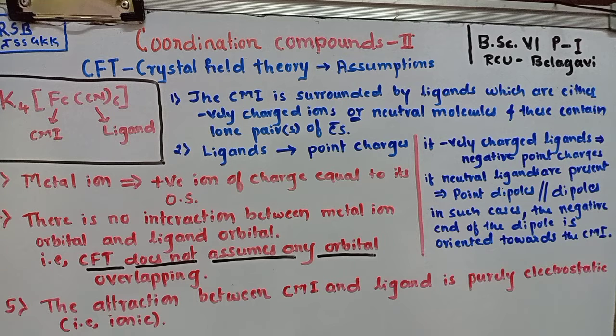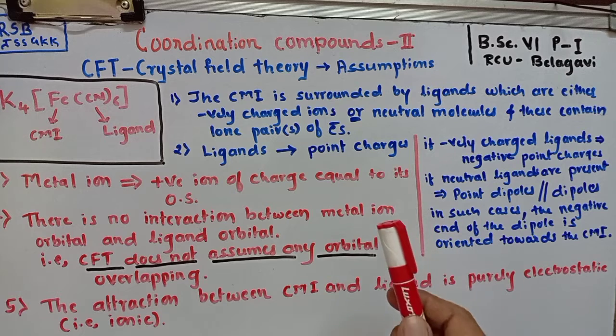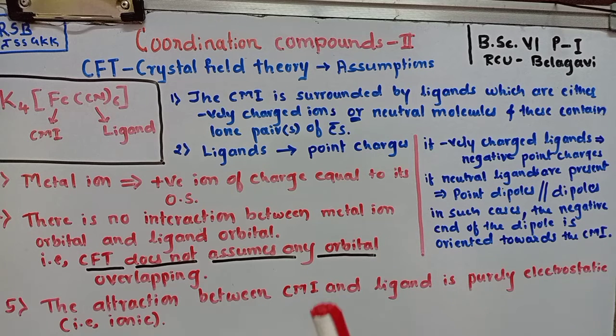Valence bond theory will not explain why the transition metal complexes are colored in nature, and why the magnetic moment value changes with change in the temperature. In some cases, valence bond theory fails to predict whether the four coordinated complex is square planar or tetrahedral. So in order to know all these anomalies or difficulties in coordination compounds, one more theory came into picture, that is crystal field theory. This crystal field theory was developed by two scientists, Bethe and Van Vleck, in the year 1930.